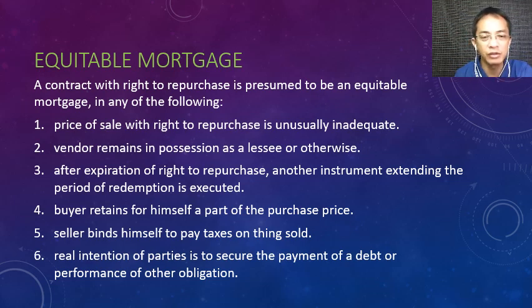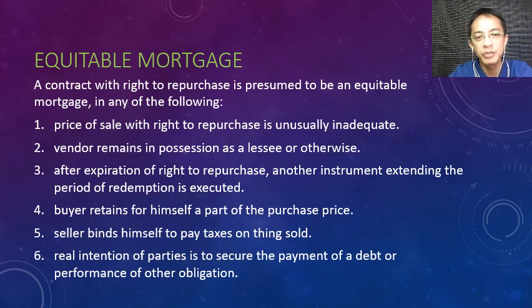Because sometimes a contract is called sale with the right to repurchase, but if you look at the scenario, it may be one of these 6 instances enumerated by the Civil Code. So the Civil Code says if the sale with the right to repurchase is one of these 1, 2, 3, 4, 5, 6, then the law says in the eyes of the law it will not be a sale with the right to repurchase, but it will be called an equitable mortgage.